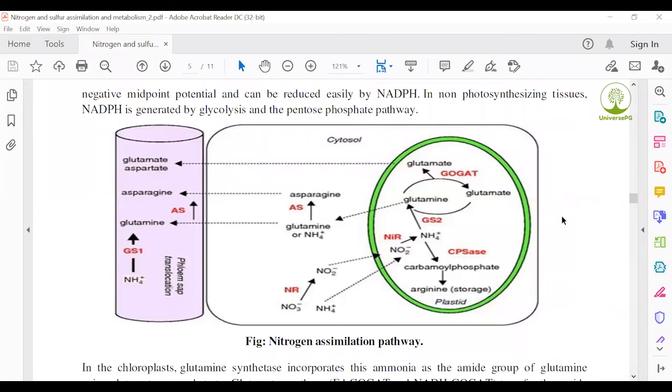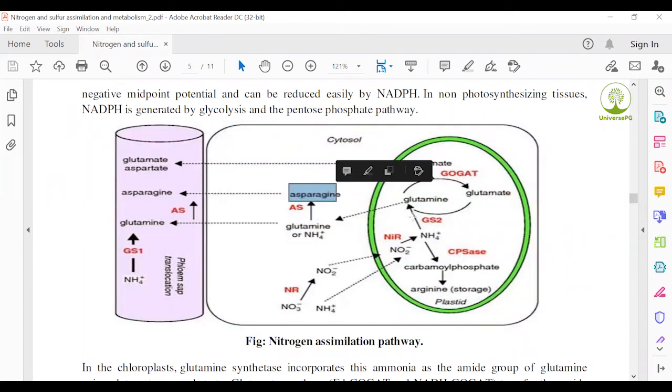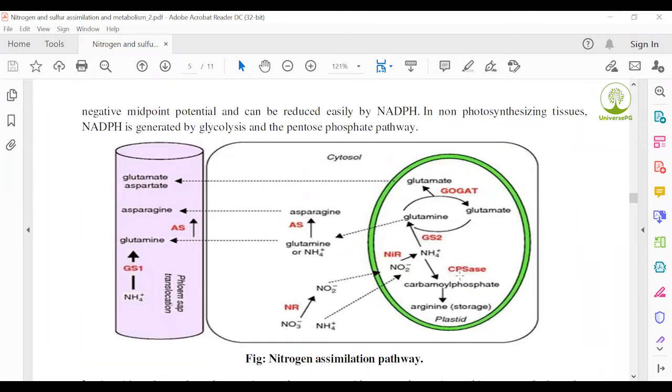chloroplast. Inside the chloroplast, it is transformed in different ways as nitrogen dioxide, ammonium nitrate, glutamine, ammonium ion, or asparagine. Then it is phloem sap translocation: glutamate, aspartate, asparagine, and glutamine, and then ammonium ion. This figure shows the nitrogen assimilation pathway, how nitrogen assimilation occurs in plants.